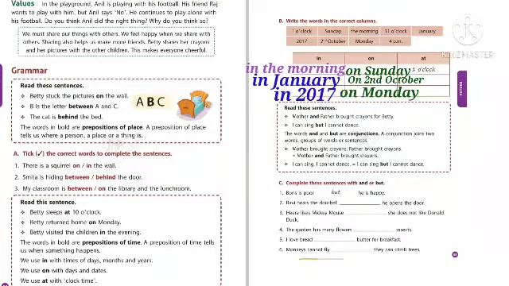And the last one, at. With clock time, we can use the preposition at. So here they have already written 1 o'clock. And the next one is at 11 o'clock. Next at 4 p.m. So children, you should complete this exercise in your textbook.